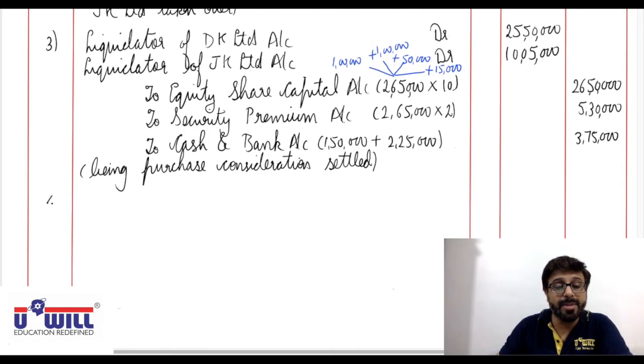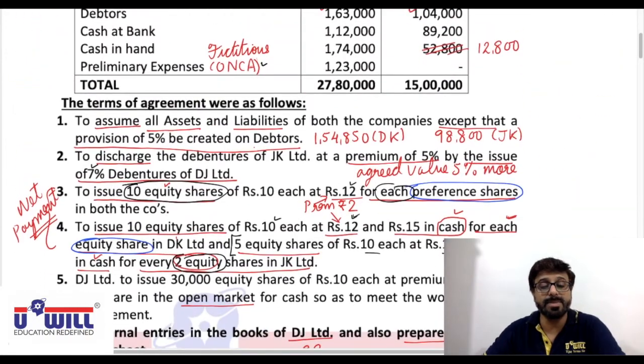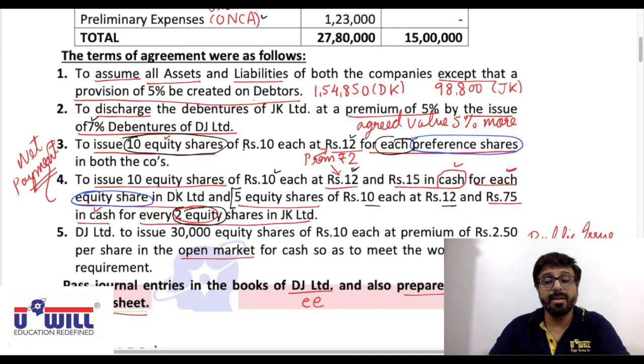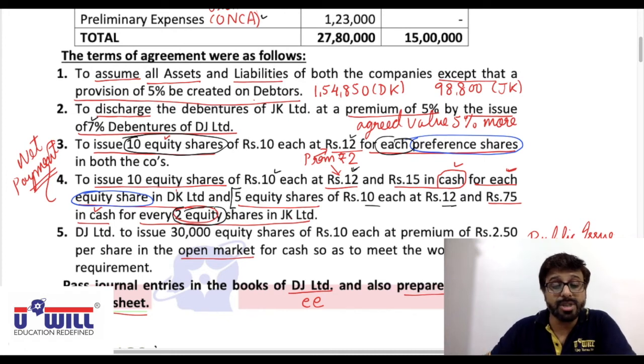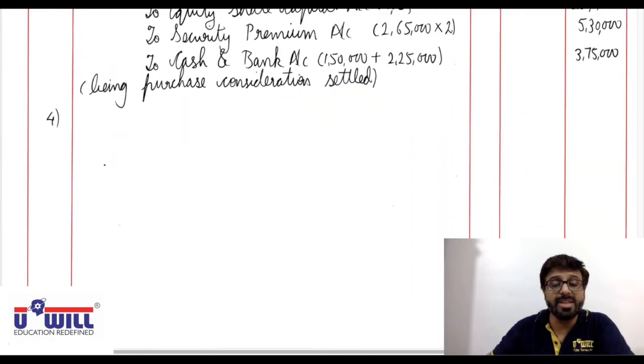Now, fourth entry, for liquidation expenses, we don't have any. See the adjustments. Do we have any liquidation expenses? No. The fourth entry was the issue of shares in public, that we have in the fifth adjustment. Public issue is there. 30,000 equity shares are issued of 10 each, but at a premium, at 12.5, meaning the value is 10 plus 2.5, 12.5. So 30,000 shares at 12.5. Two entries will come for that.